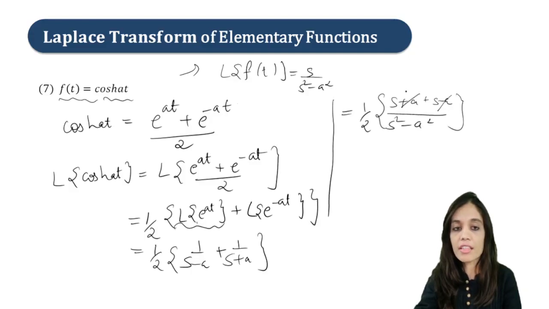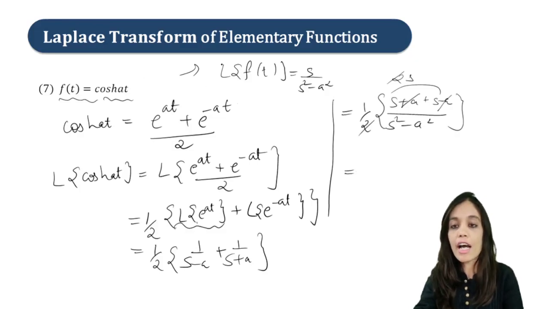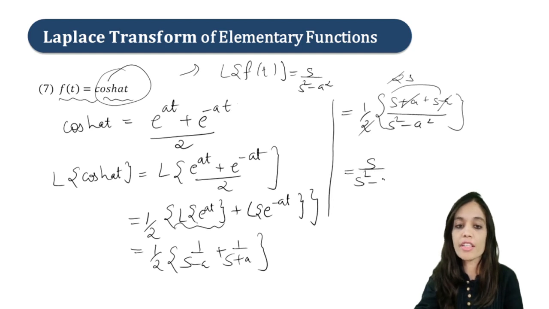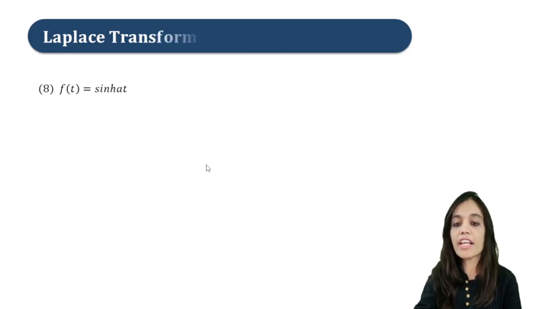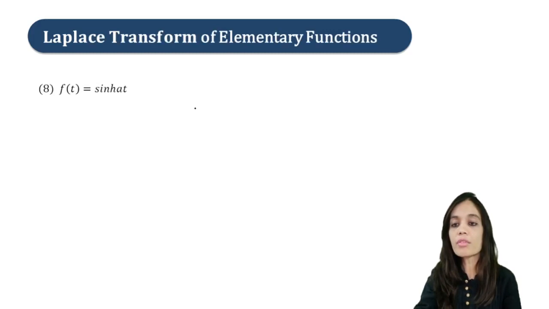This a will get cancelled out, and from this we will get 2s. Again this 2 will get cancelled out. So finally Laplace of cosh at will be equal to s upon s square minus a square, and this is our desired answer. You can see that, right? In this we can also apply the definition, right?